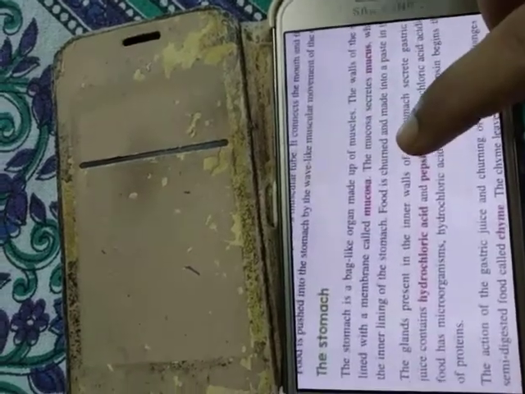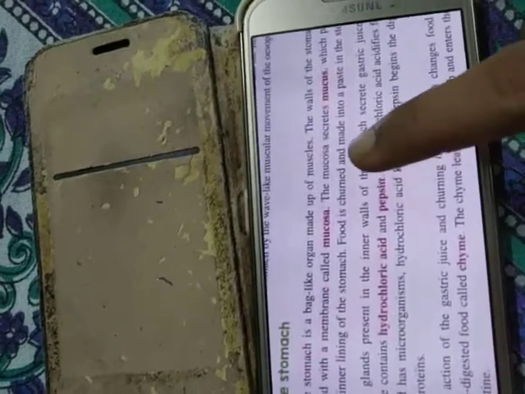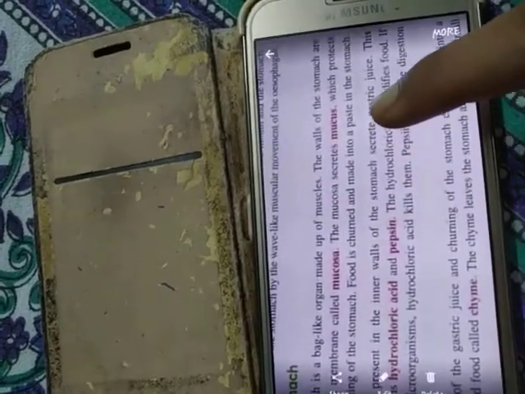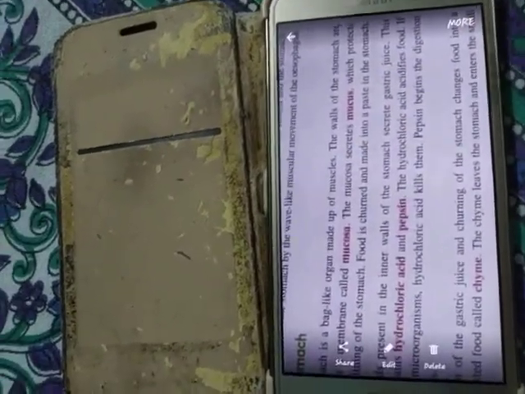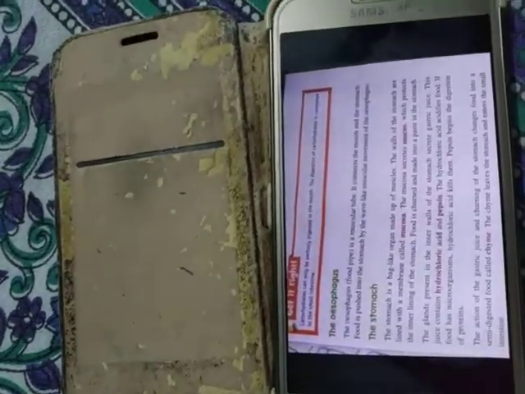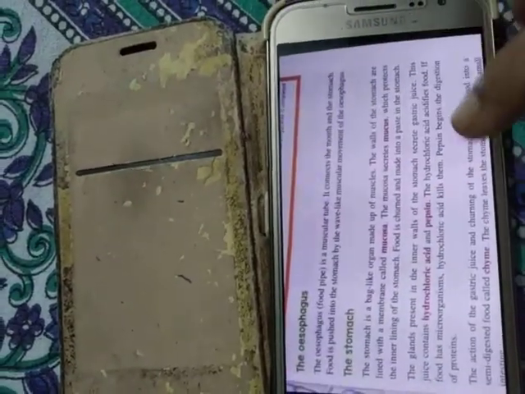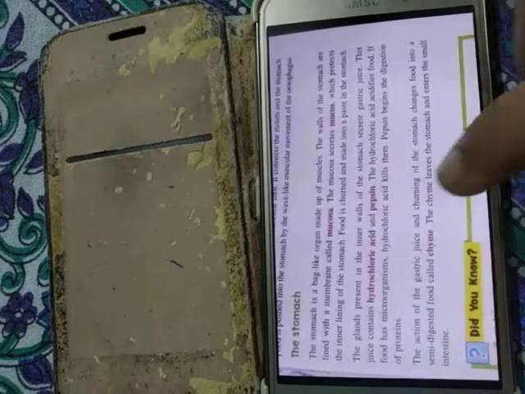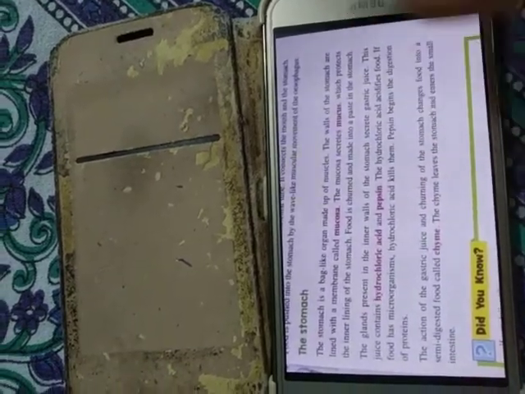Mucus helps in the protection of the stomach. Food is churned and made into a paste in the stomach. So the food that comes from the esophagus, or the food pipe, is made into paste form in the stomach.